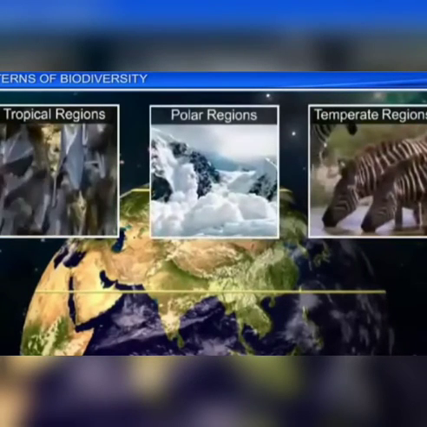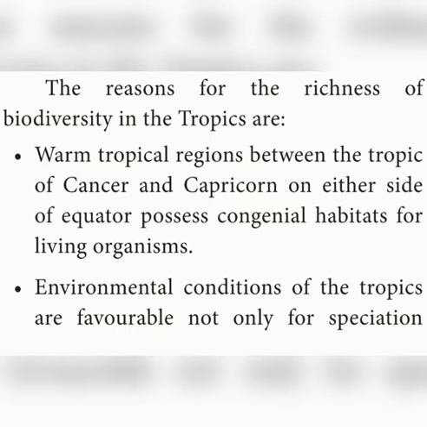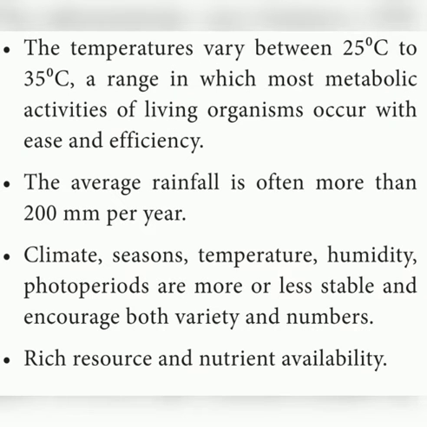So, what are the reasons for the richness of biodiversity in the tropics? The warm tropical region between the Tropic of Cancer and Capricorn on either side of the equator possesses congenial habitats for living organisms. Environmental conditions of the tropics are favorable not only for speciation but also for supporting both variety and number of organisms. The temperature varies between 25 degrees Celsius and 35 degrees Celsius, a range in which most metabolic activities of living organisms occur with ease.